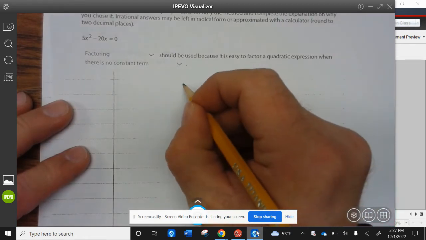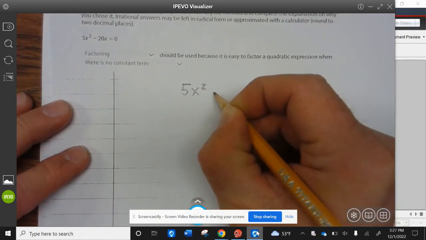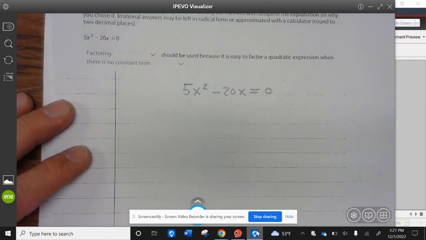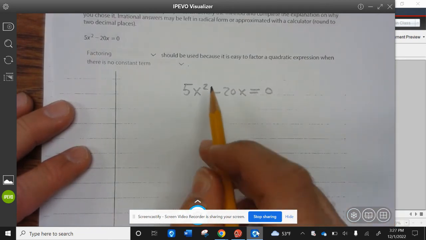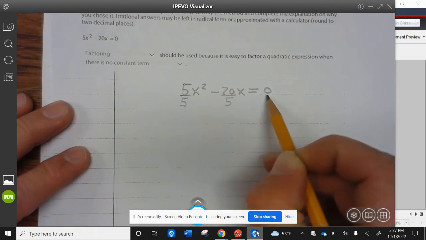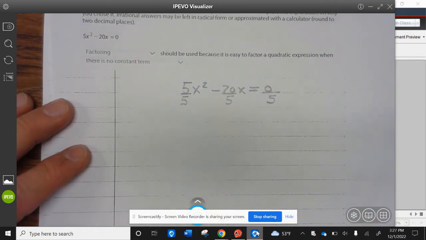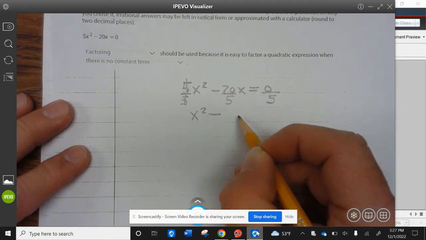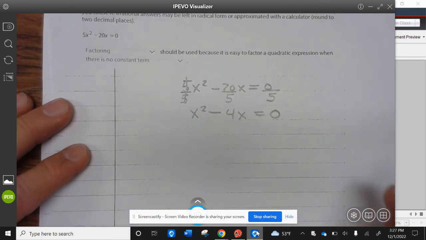So we have 5x squared minus 20x equals 0. Now, we can divide everything by 5. 5 divided by 5 is 1, so you're left with x squared minus 20 divided by 5 is 4x equals 0.